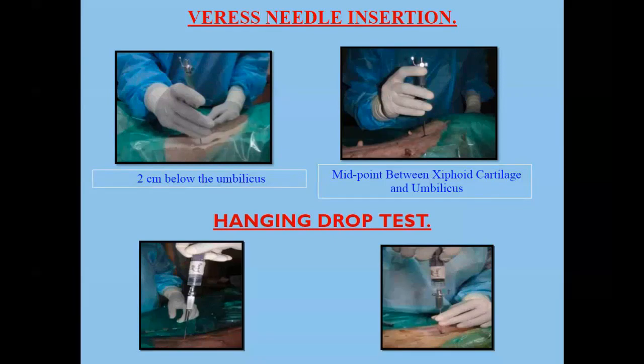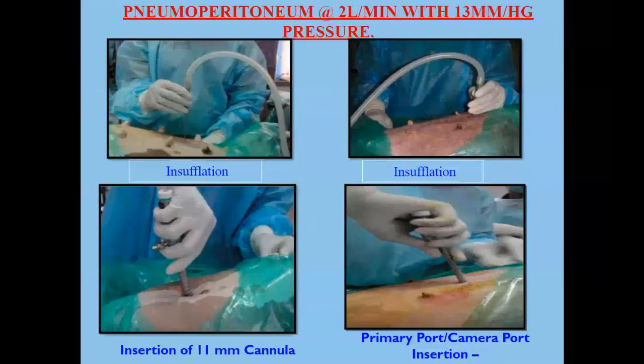and again you can go for the hanging drop test. Then after that you connect the Veress needle with the insufflator for insufflation, to create a pneumoperitoneum or ballooning of the abdomen. In general, in dogs we create pneumoperitoneum from 11 mm to 16 mm depending on the size of the dog. In cats particularly we can use 6 mm, with air at the rate of 20 liters per minute, and the air goes inside.